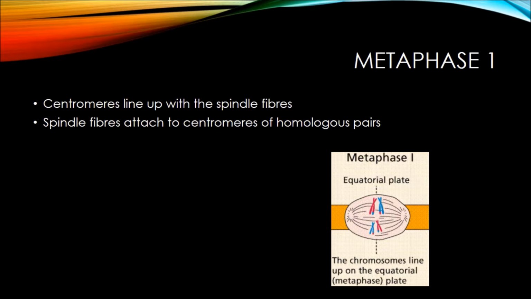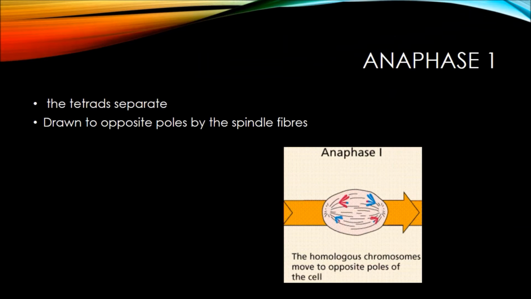Metaphase 1. Metaphase 1 is the second stage of meiosis, and in this, centromeres line up with the spindle fibers, and spindle fibers attach to the centromeres of homologous pairs. Anaphase 1. In this next stage of meiosis, the tetrads separate and are drawn to opposite sides by the spindle fibers.